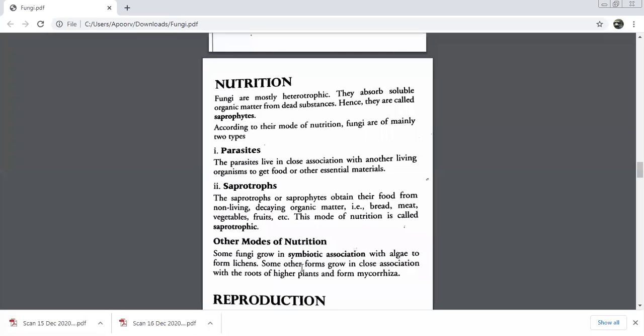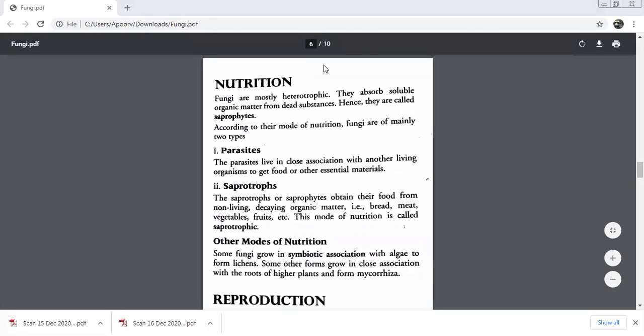Everyone knows the difference between a parasite and a symbiotic relationship. So I need not discuss it. They are mainly parasites or saprotrophs. They're not going to do anything, just extract their food from others. However, some of them are very decent.